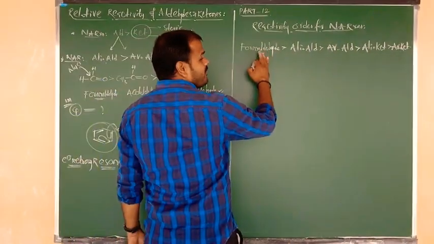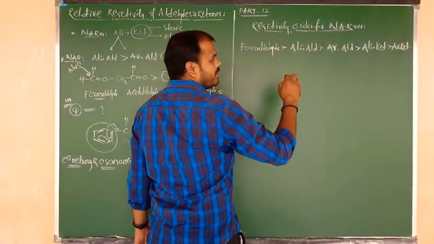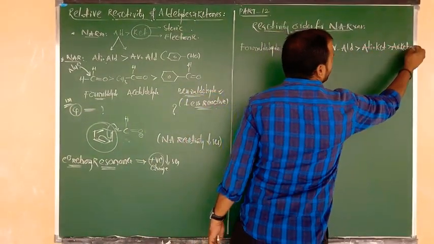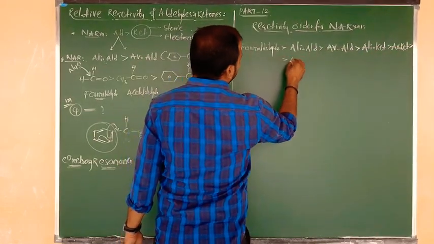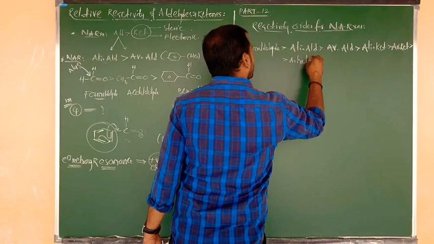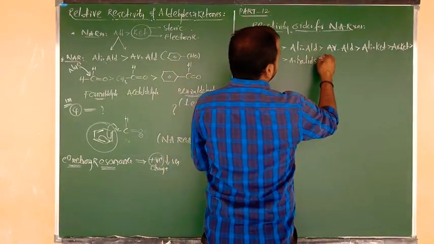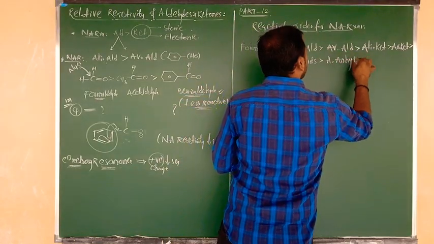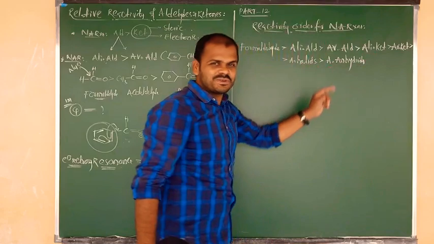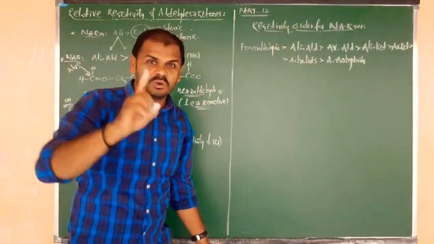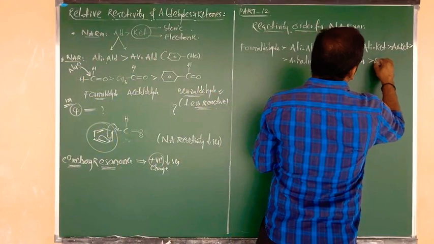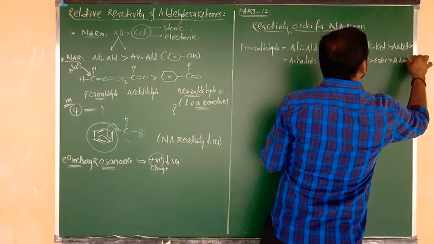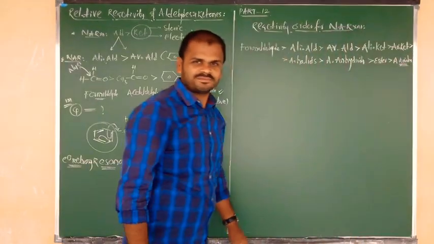First of all, aldehyde category: formaldehyde, aliphatic aldehyde, aromatic aldehyde. After completion of aldehydes, we have to enter into ketones: aliphatic ketone, aromatic ketone. After aromatic ketone, we have to take acid halides. After that, we have to consider acid anhydrides, because these are also carbonyl compounds. I told you in the first class. And also we can consider the next one, ester, and the next one, acid amides. Very, very important. This is the order.